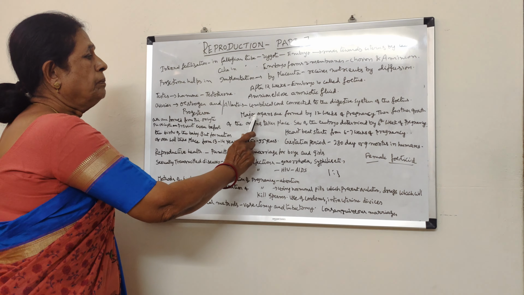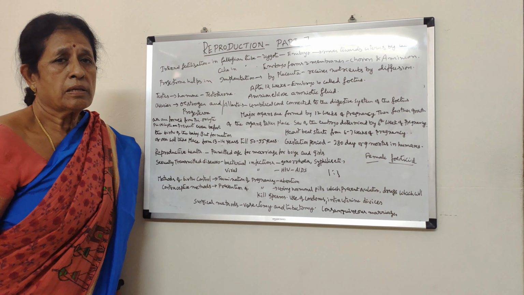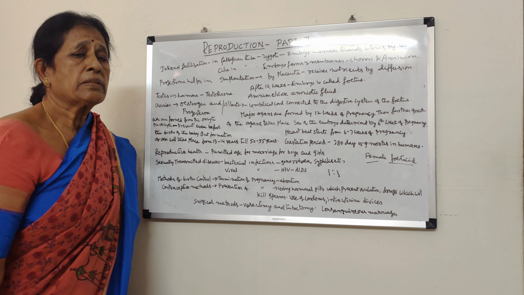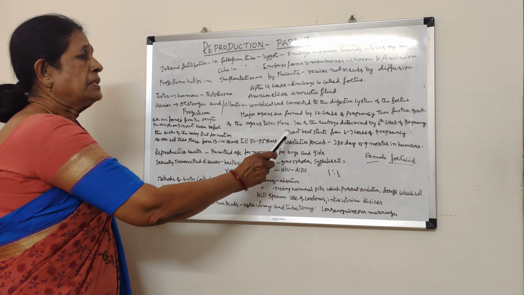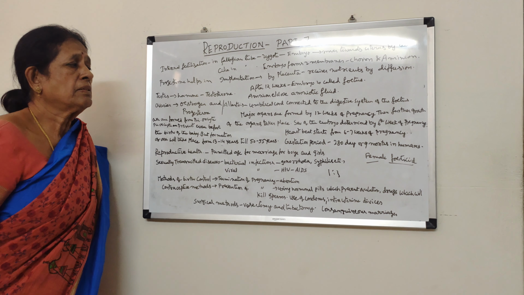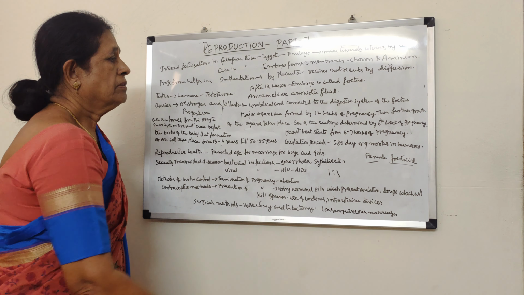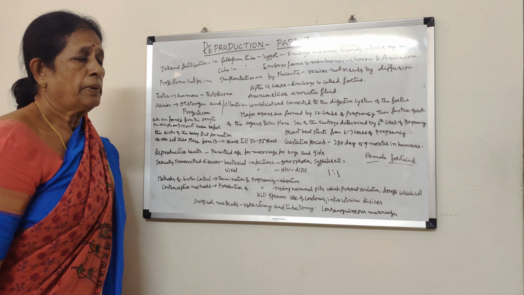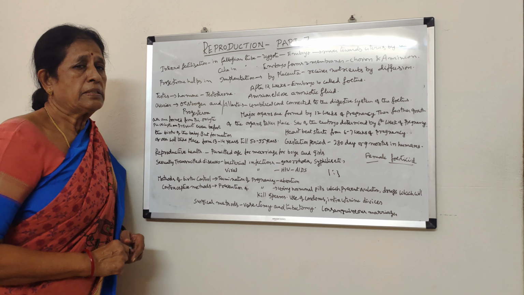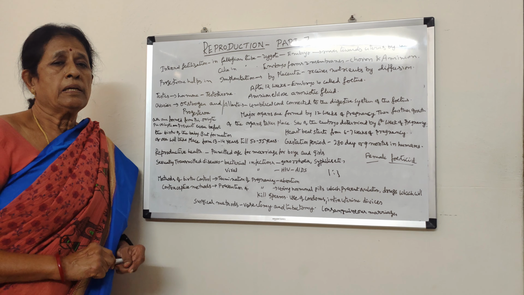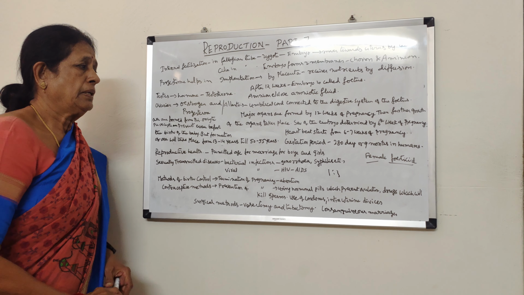Next, in the fetus, by 12 weeks of pregnancy all the organs are formed, and after 12 weeks the growth and development of the organs will take place. The sex of the embryo is determined by 6 weeks of pregnancy. The heartbeat starts from 6 to 7 weeks of pregnancy. In this way, the fetus grows by taking nutrients and oxygen from the mother and releasing carbon dioxide and waste materials into the uterus of the mother.